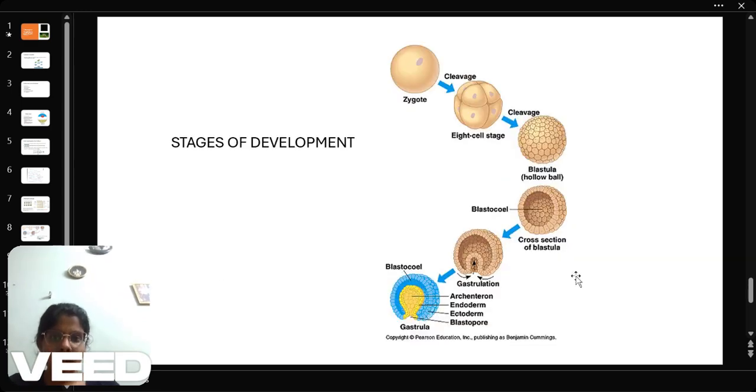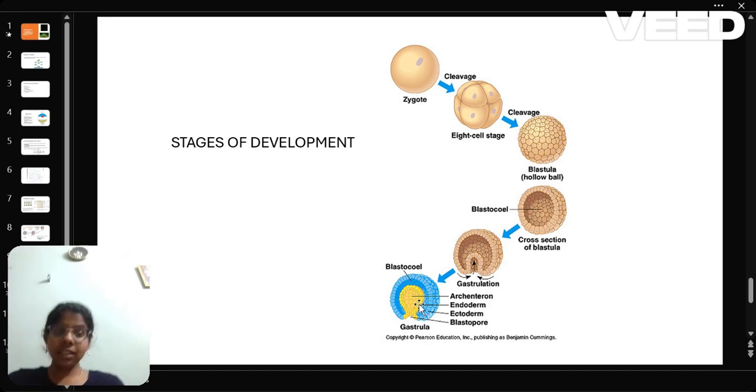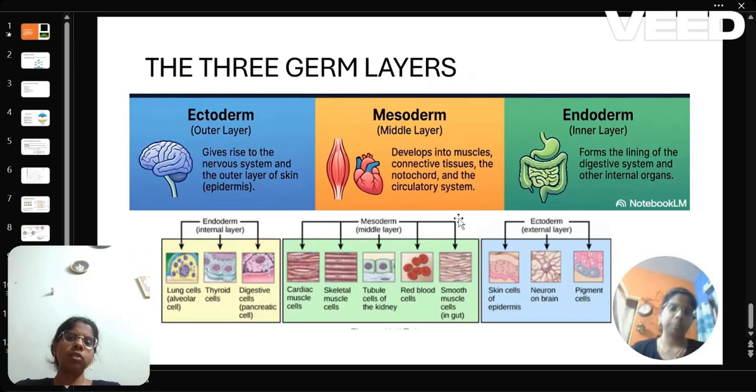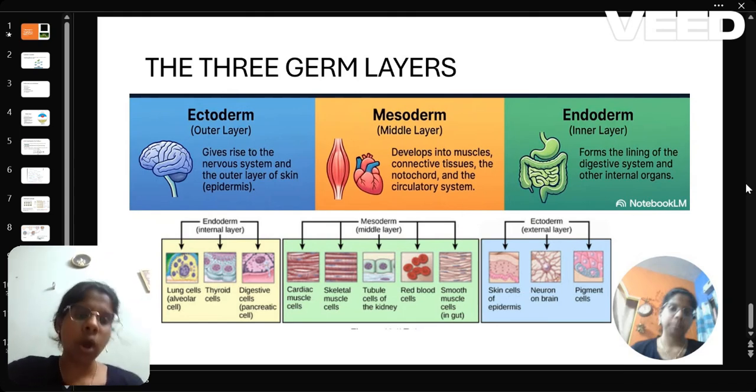So to summarize, you can see the zygote. It undergoes cleavage to the eight cell stage. After the eight cell stage, further cleavage forms a blastula, a hollow ball. If you take a cross section, you can see the inner cavity, called the blastocoel. Then gastrulation, with invagination at the dorsal lip, and we have complete germ layer formation: ectoderm, endoderm, and mesoderm. Further details and interesting facts will be presented in the upcoming videos. For now, just note the three germ layers: ectoderm, which gives rise to the nervous system and epidermis; mesoderm, which gives rise to muscle and connective tissue; and endoderm, which forms the digestive system. Thank you for your time, and we will see you in the next video.